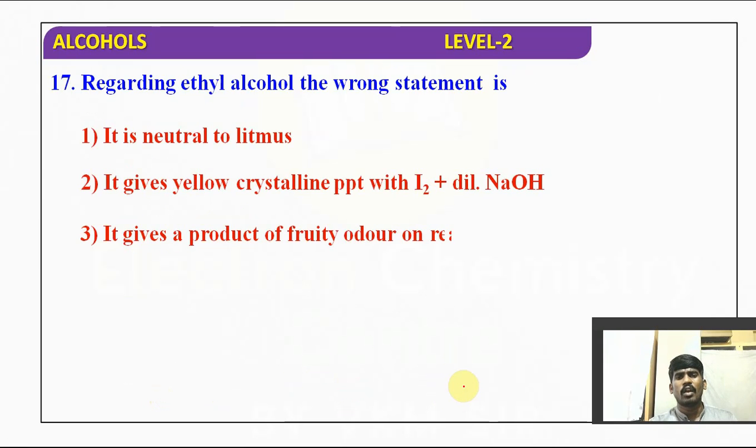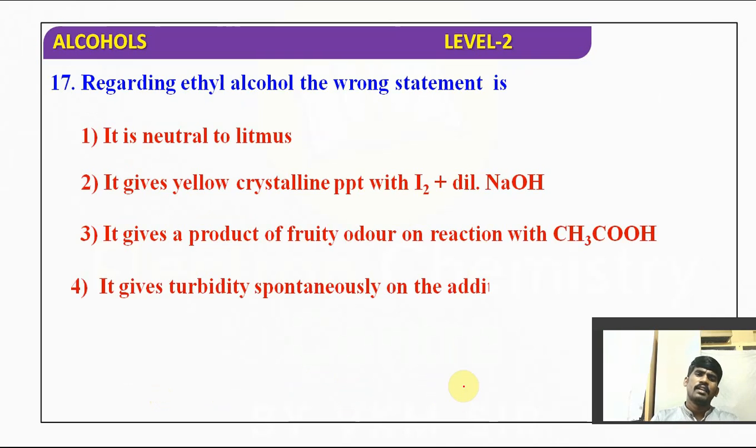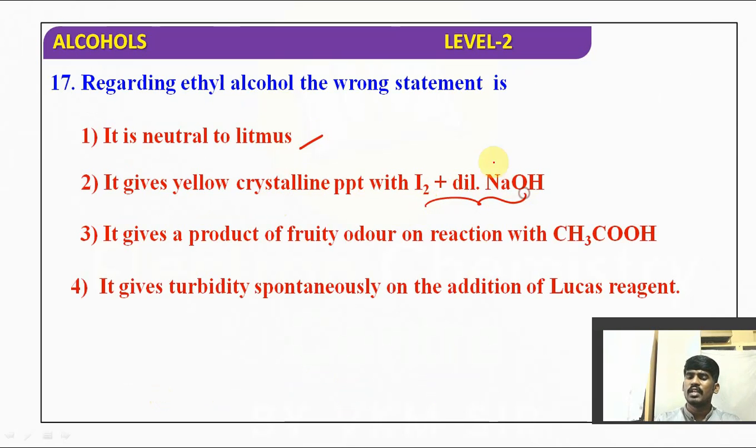Regarding ethyl alcohol, the wrong statement is, children: it is neutral to litmus, of course, because it is almost a weak acid. It gives a yellow crystalline precipitate with I2 plus dilute NaOH. Whenever you see I2 plus NaOH, it is the reagent for the iodoform test. Is it clear for you?